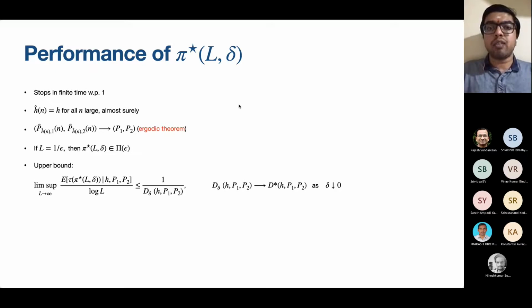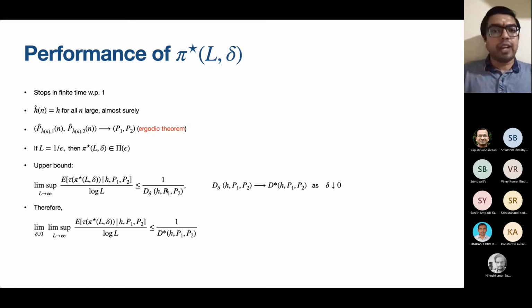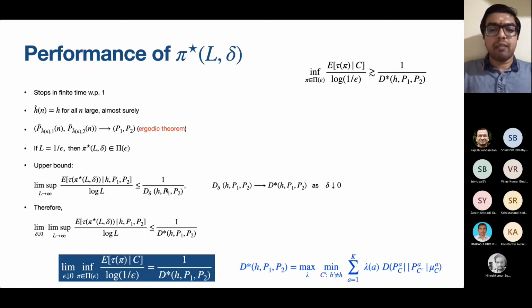That is the usefulness of the two parameters L and delta. L controls the error, delta controls the gap between the upper and the lower bound. In the limit as delta goes to 0, we touch the lower bound. And combining this with the lower bound, we have this result where I said D star has this expression. So these are the key ideas.